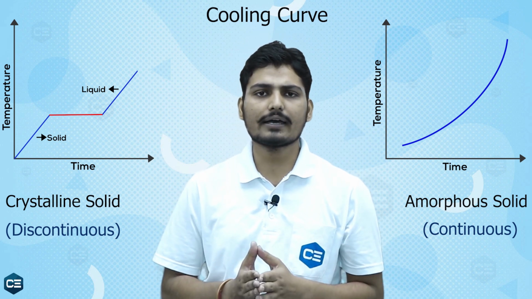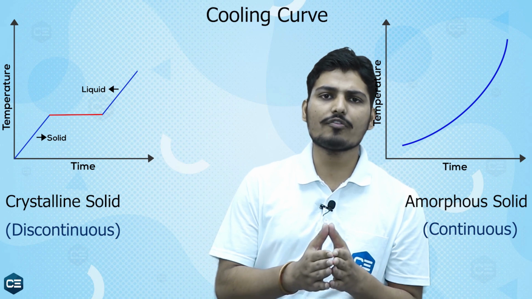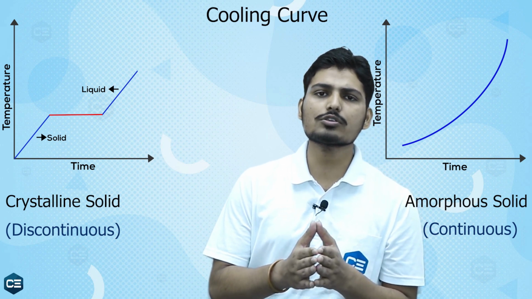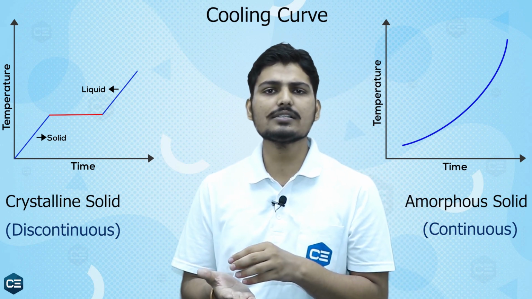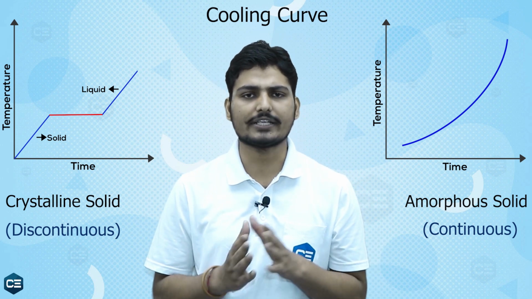It means the curve will be interrupted at the point of melting, and it also shows us that crystalline solids have a sharp boiling or melting point.